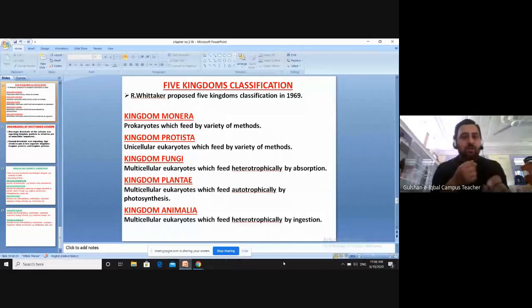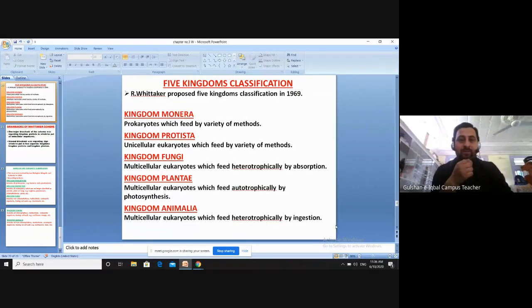Okay, so there all the prokaryotic organisms were placed. Prokaryotic organisms are those organisms who do not have a true nucleus in their cells. So their cells do not contain a true nucleus. Okay, like for example, bacteria. Bacteria were kept in Kingdom Monera. Just like cyanobacteria, it was put in Kingdom Monera because it does not contain a true nucleus and it can get its food by different kinds of methods. We'll study that in chapter number 4, sorry.